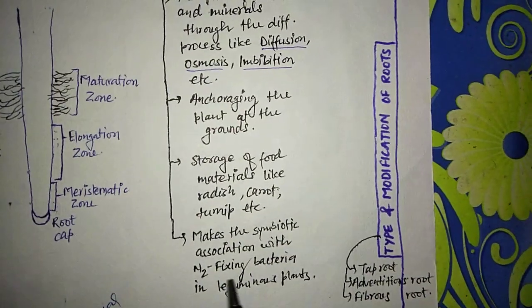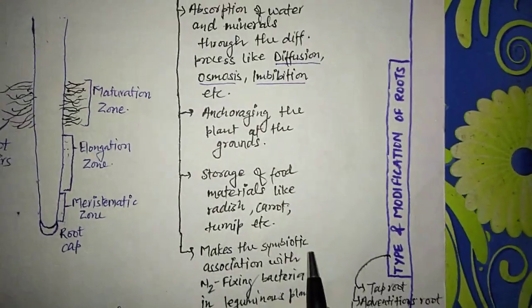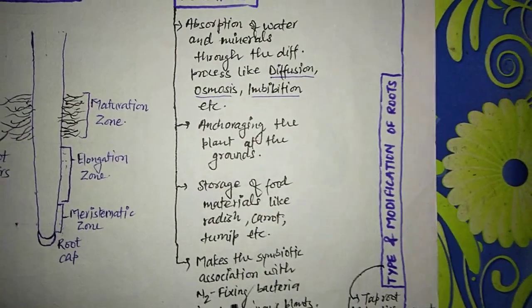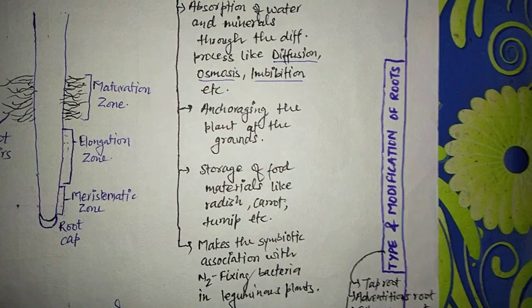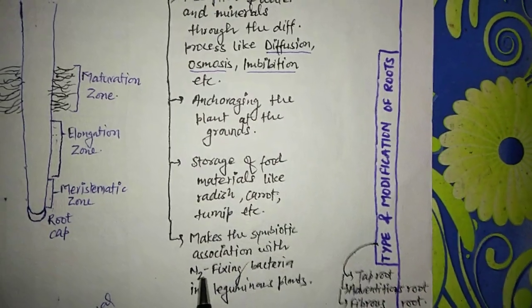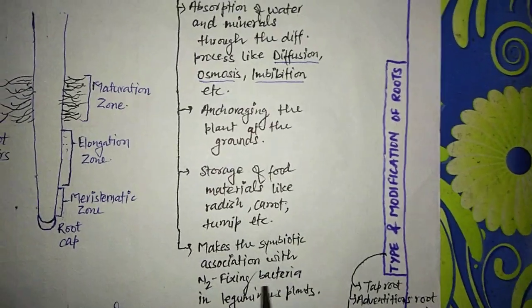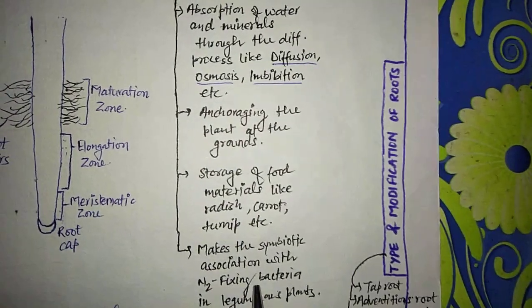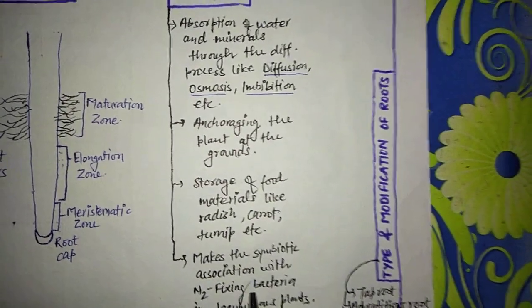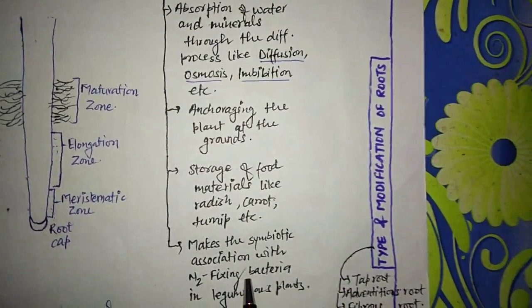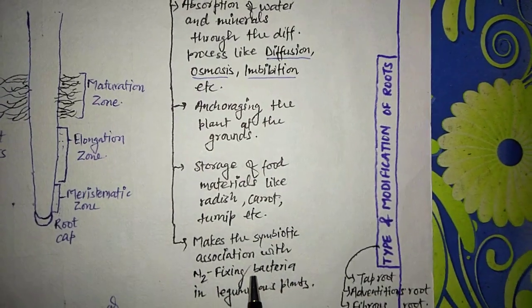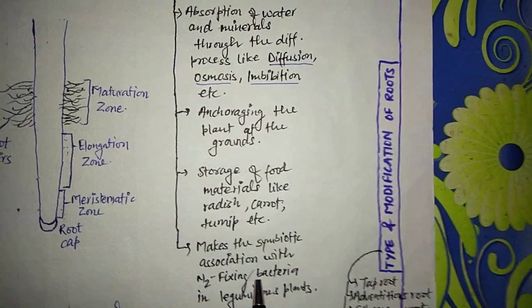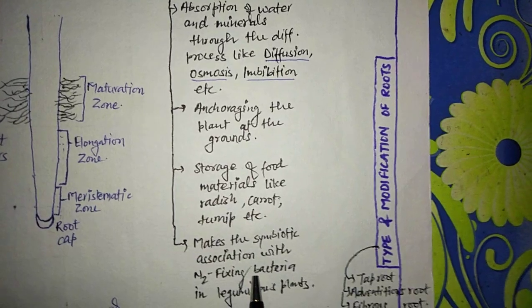Next one is that roots also make a symbiotic association with nitrogen fixing bacteria in leguminous plants. What about nitrogen fixing bacteria? Nitrogen fixing bacteria are prokaryotic in nature, and they can fix atmospheric nitrogen into nitrate or nitrite.